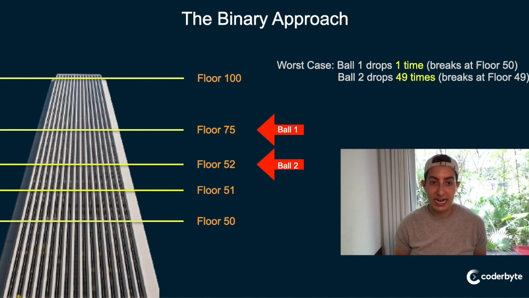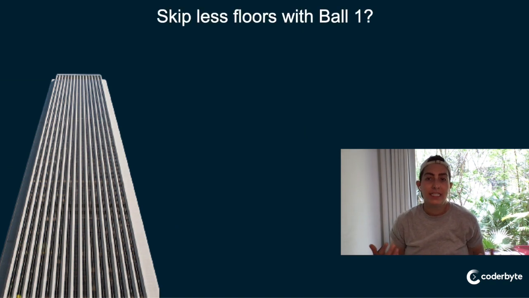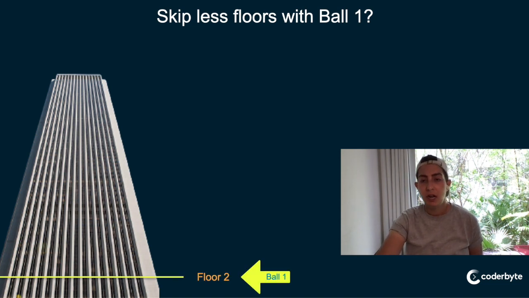But it's not great, right? So how can we make this algorithm just a little bit better? What if we skipped fewer floors with that first ball, right? Because if we skip 50 floors and it's in that first 50 set, we know that because the first ball breaks, we have to skip a lot of floors with the second ball in the worst case scenario. So maybe we can minimize that, right? We can skip fewer floors with ball one. So let's see. We skip 2 floors, right? Let's really drastically lower it and see what happens to our numbers.